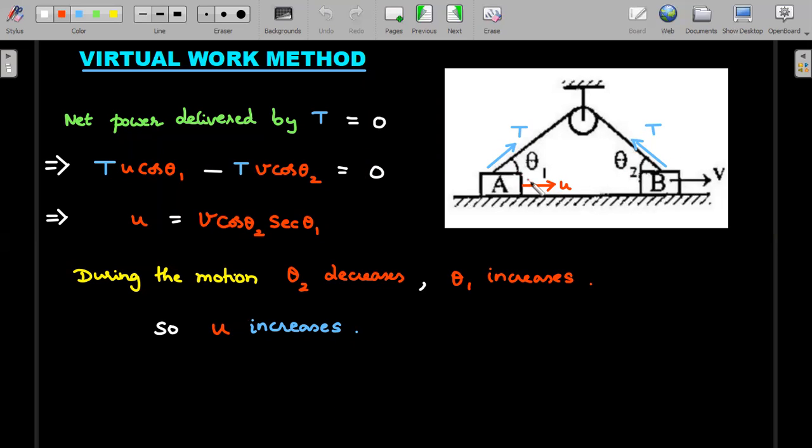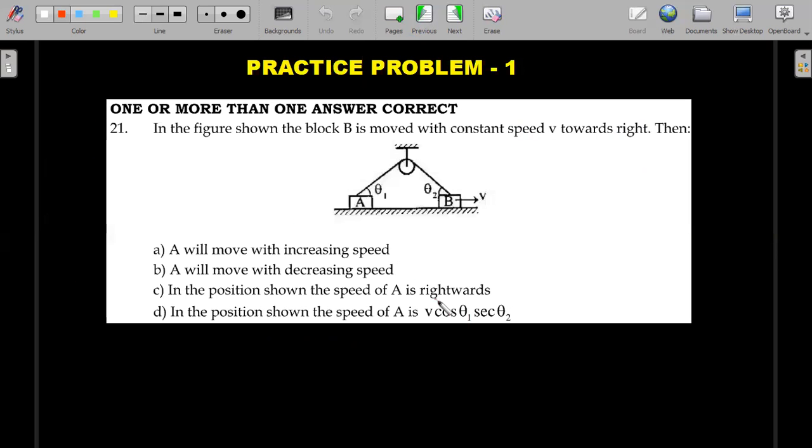The dot product for the first is T u cos theta 1, and the dot product for the second is at an obtuse angle, so it is minus T v cos theta 2. The sum should be 0. Tension is non-zero, so it cancels. The value of u, which is the velocity of this object that you need to find, is v times cos theta 2 into secant theta 1, exactly the reverse order of what is given. So this is a wrong option. Carefully observe, option D is not right.